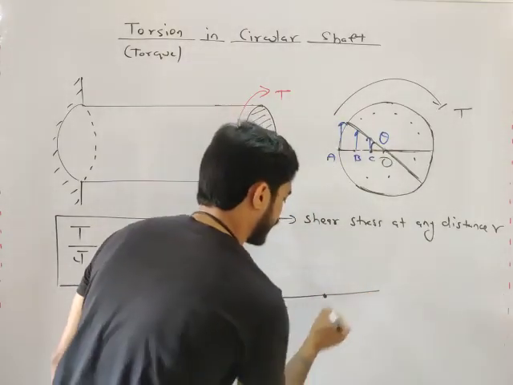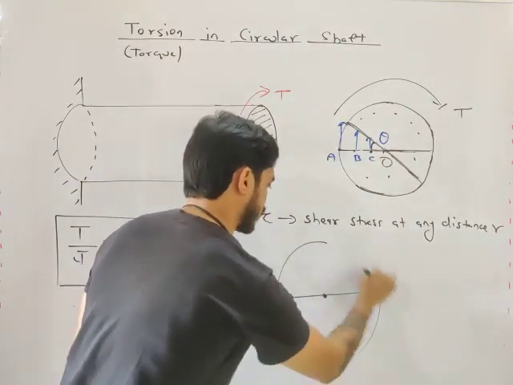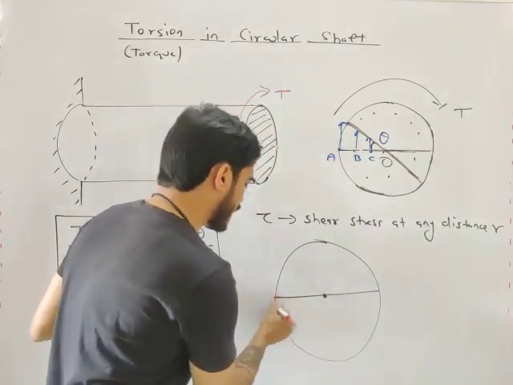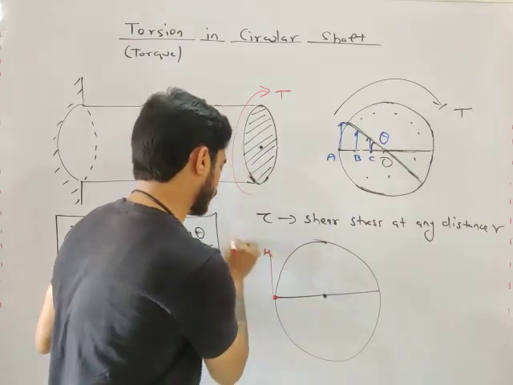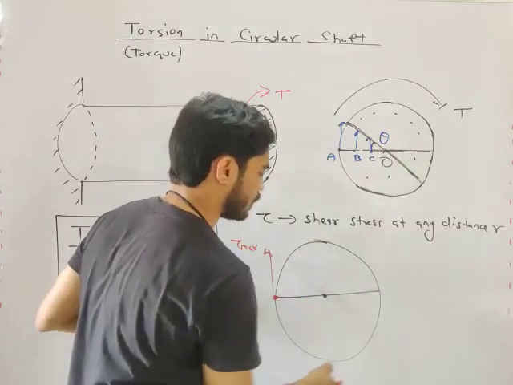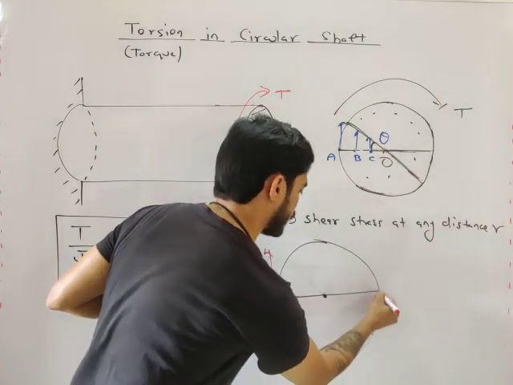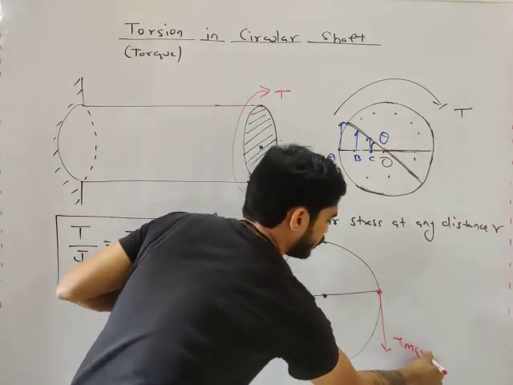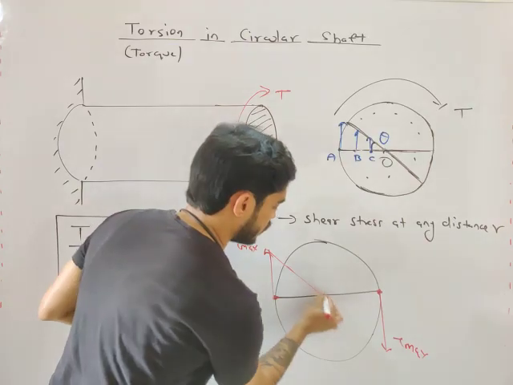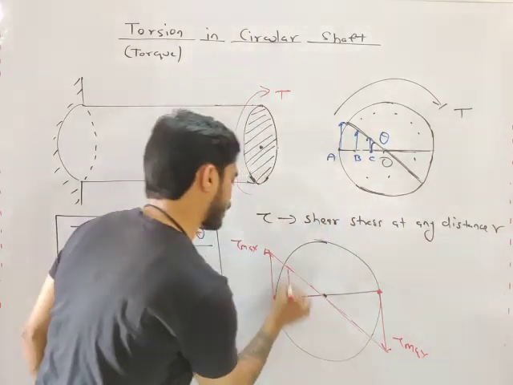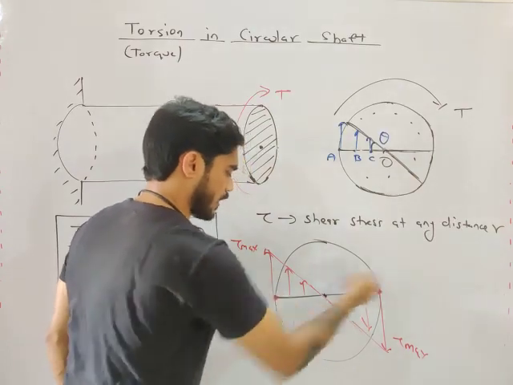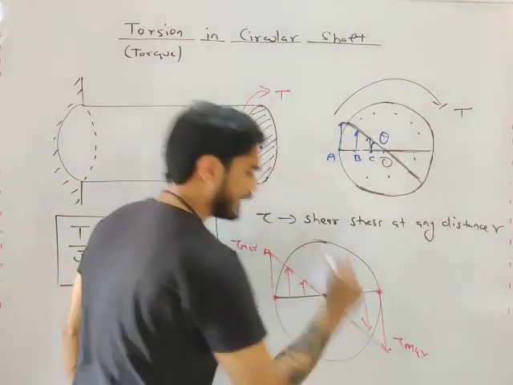If this is the diameter and this is the cross section, this is the center. At the center, tau will be zero. Here tau will be maximum, and here also tau will be maximum. From this point to this point, the distribution will be linear, so tau will vary linearly.